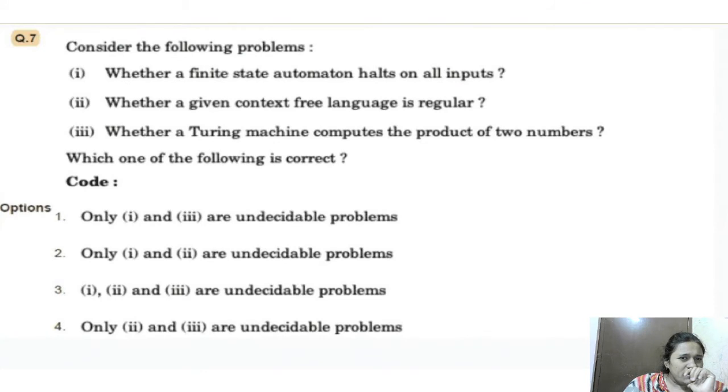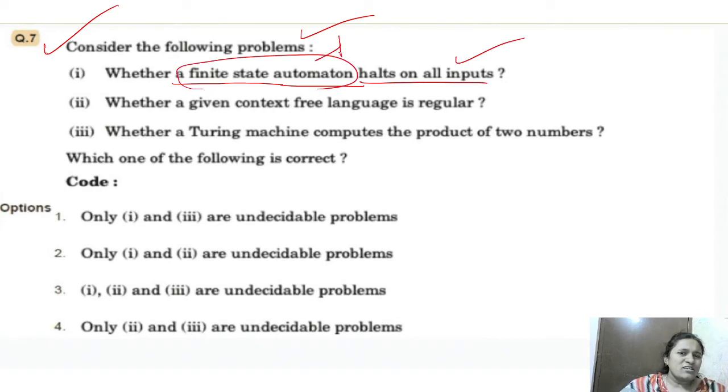Now we will see these questions based on decidability. Consider the following problems: whether a finite state automaton halts on all inputs. Finite state automaton means regular, right? This is a regular language.